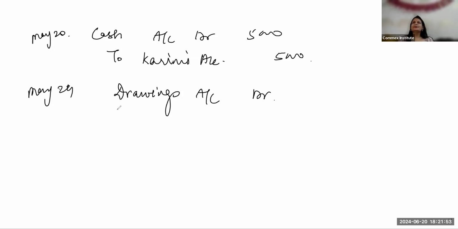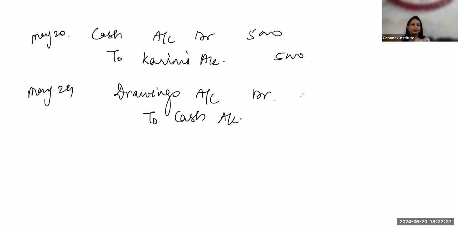Drawings account will ultimately reduce your capital, but we go through the drawings account. First, we'll debit drawings, drawings to cash or drawings to bank. It is not through cheque, so first we'll do drawings to cash. Ultimately, in the balance sheet, these drawings are deducted from the capital. So drawings have an indirect ultimate impact on the capital. Capital will go down because of the drawings, but the entry will pass through the drawings account. Directly we are not going to debit capital, because we keep the drawings account separately, and whatever is the balance of the drawings account in the end is deducted from the capital.